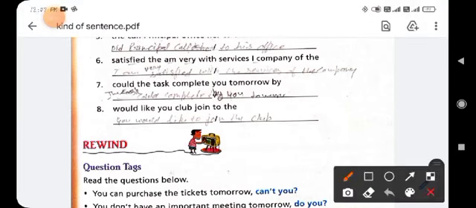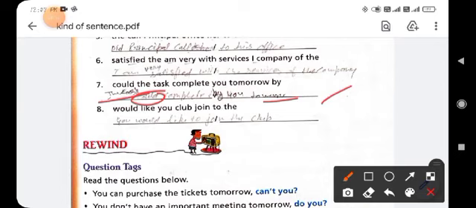Next is: "could the task complete you tomorrow by." So arrange it: the task could complete by you tomorrow. And how can you change this sentence into an interrogative sentence? Use "could" in the beginning of the sentence: Could the task complete by you tomorrow? Clear?